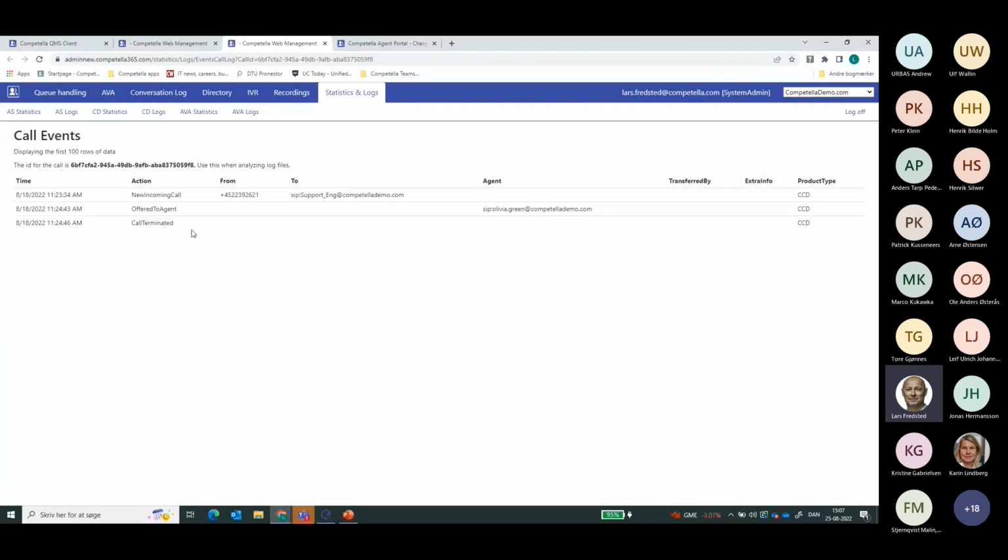So this is where the caller gave up and chose to leave the queue. So the ability to track back what have been happening and use that information, of course, to coach your agents to perform their best, and maybe train them if they need further information how to handle the systems, or maybe it's more business related that they need to get upgraded.